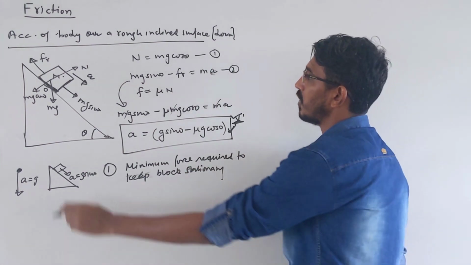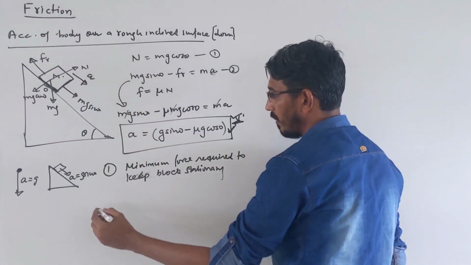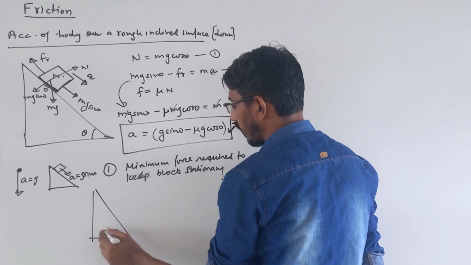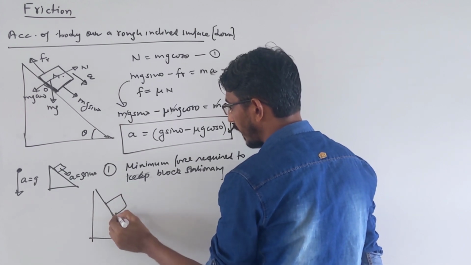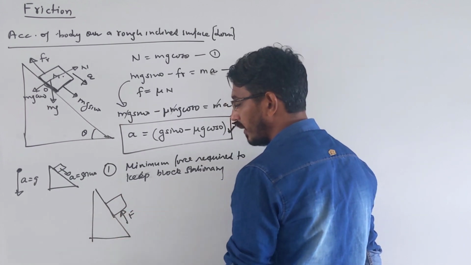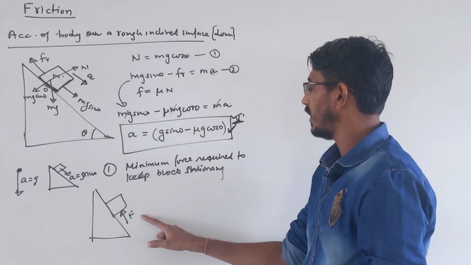What is the minimum force? We have to apply an upward force. Let me draw a picture here. So the same block only, you have to apply a force here like that, F. So how much minimum force we need is simply what?